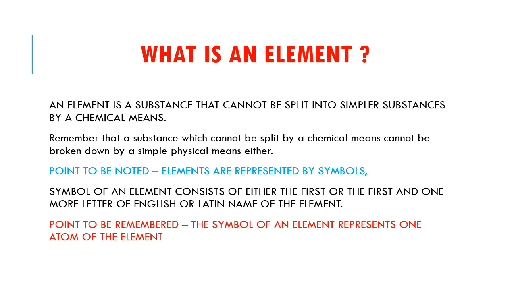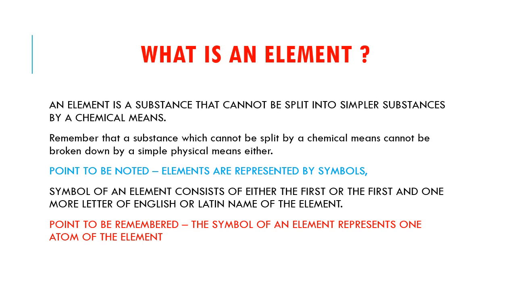Remember that a substance which cannot be split by chemical means cannot be broken down by simple physical means either. This means, suppose there is a substance which cannot be split by any chemical method, then no physical method can be applied to make it break down into simpler substances.